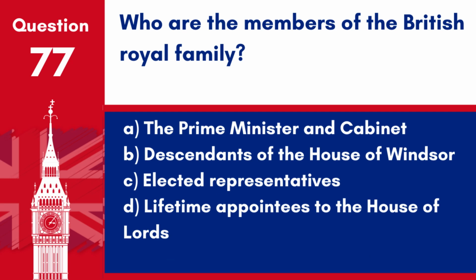Question 77. Who are the members of the British royal family? A. The Prime Minister and Cabinet. B. Descendants of the House of Windsor. C. Elected representatives. D. Lifetime appointees to the House of Lords. Answer. B. Descendants of the House of Windsor. The British royal family primarily consists of the descendants of the reigning monarch, currently from the House of Windsor.